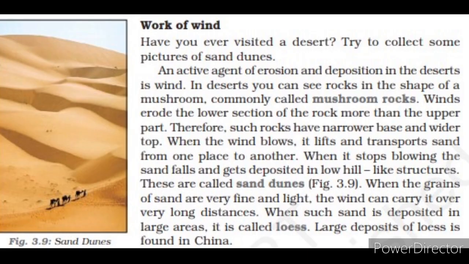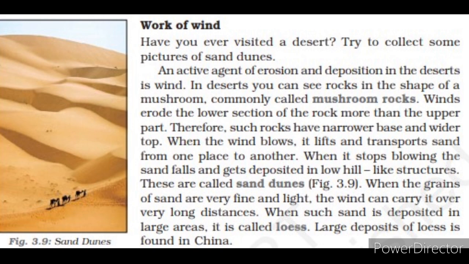Now we are going to discuss work of wind. An active agent of erosion and deposition in the desert is wind always. In deserts, rocks are present in the shape of a mushroom, commonly called mushroom rocks. When winds erode the lower section of the rock more than the upper part, such rocks have a narrower base and wider top.